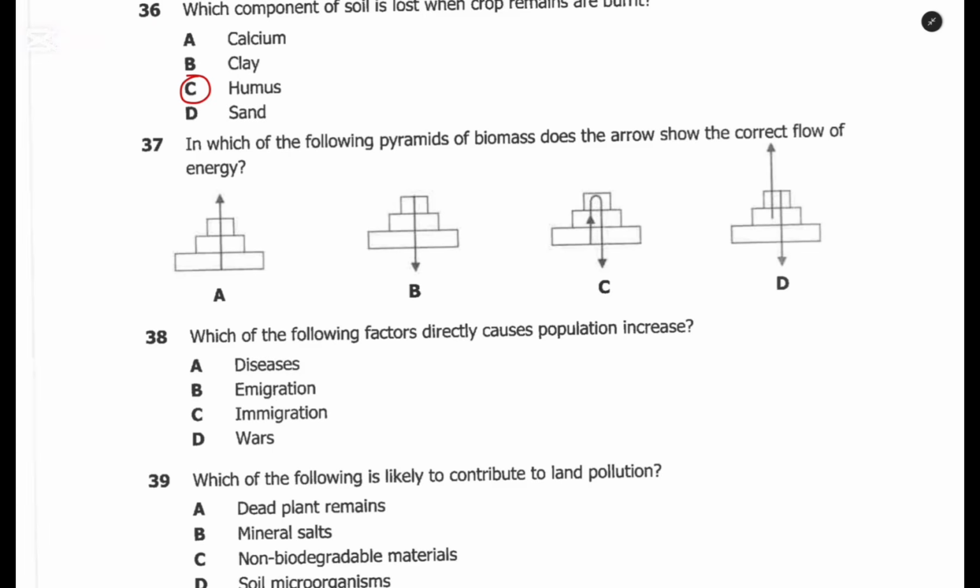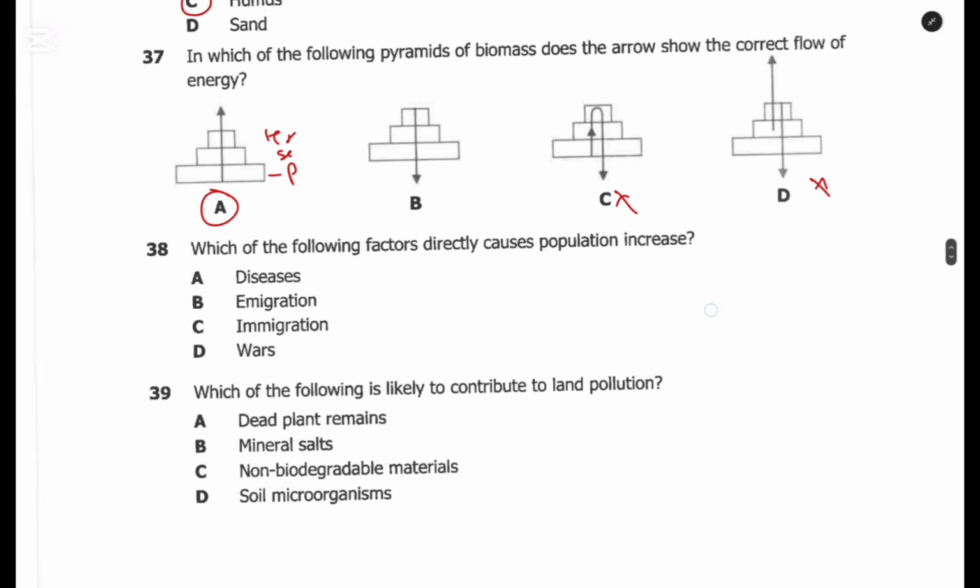Question 37. In which of the following pyramids of biomass does the arrow show the correct flow of energy? The correct flow of energy can never be D, never be C, and not this one, but A. Energy flows from the primary to the secondary, then tertiary. It normally flows from the primary to the secondary to the tertiary, not from tertiary down to primary.